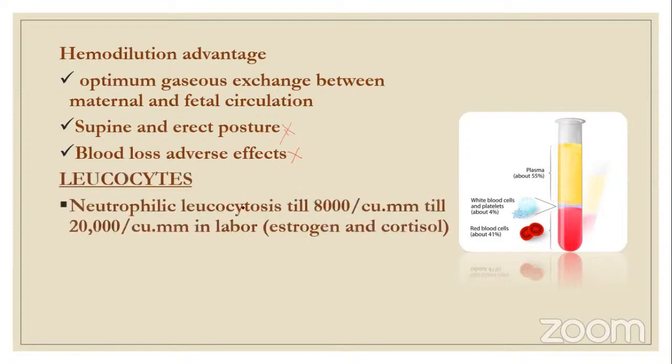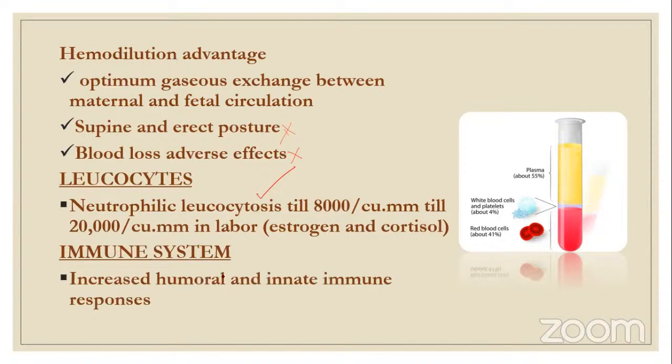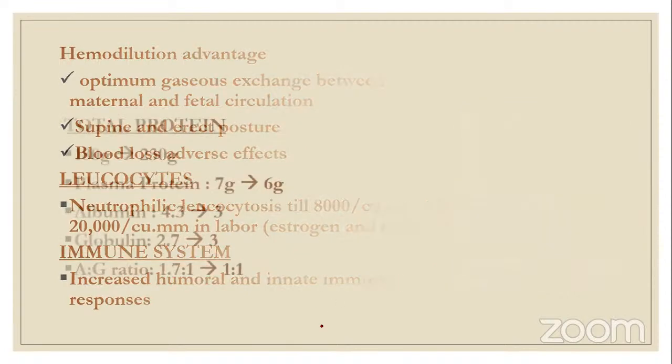Now leukocytes, what happens? It is leukocytosis, 8,000 to 20,000 per cubic mm. And the immune system: the humoral and innate immune systems increase. The cell mediated immune system is given rest. So in pregnancy the humoral and innate immune system responses take up the charge.